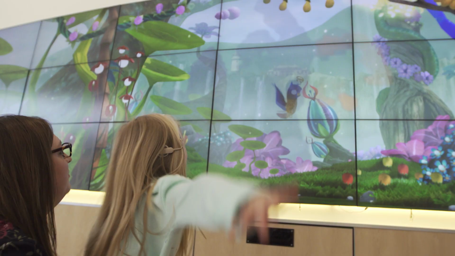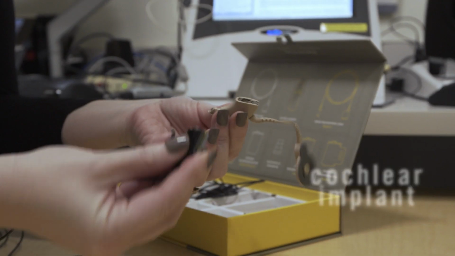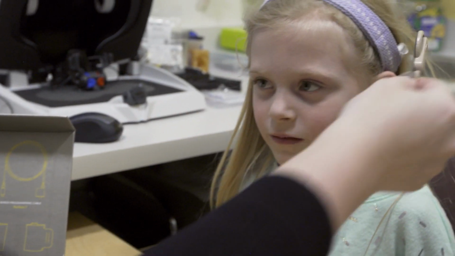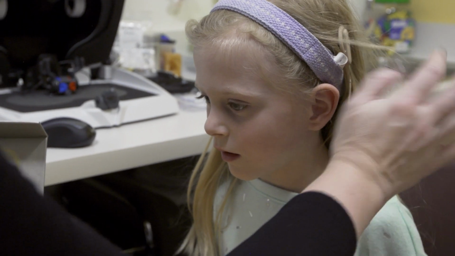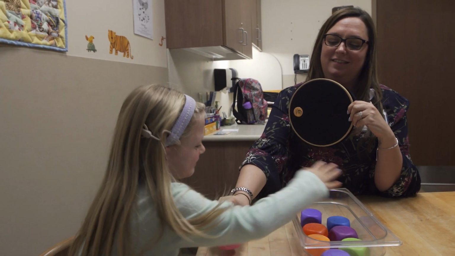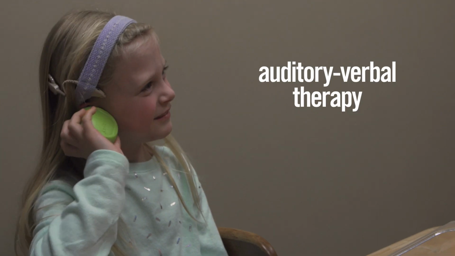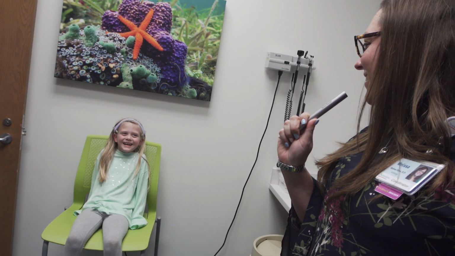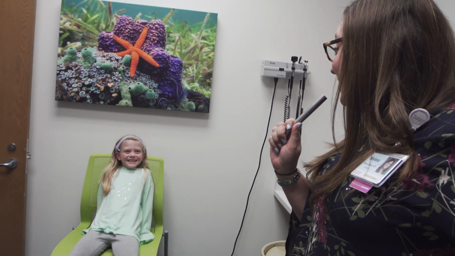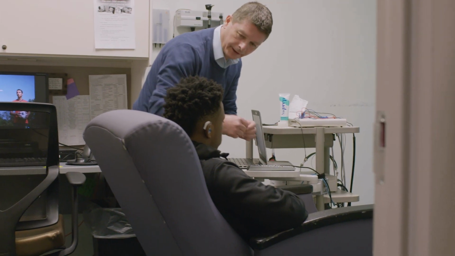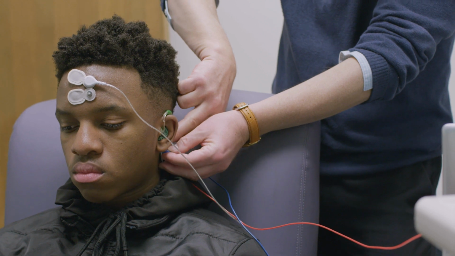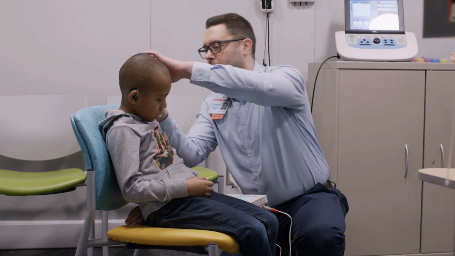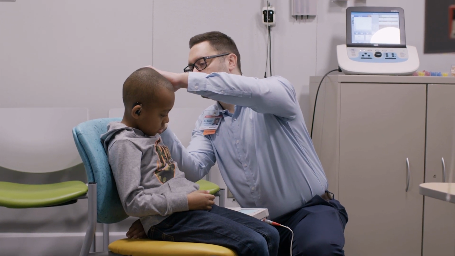If inner hair cells are absent or not functioning, a cochlear implant can be placed in the cochlea to restore, at least partially, the connection with the brain. After cochlear implantation, auditory verbal therapy will help with language development and communication skills. Diagnostic and behavioral tests can help to evaluate your child's type of hearing loss. Once you and your clinicians have a good idea of what is not functioning correctly, you can talk about the available options for your child.